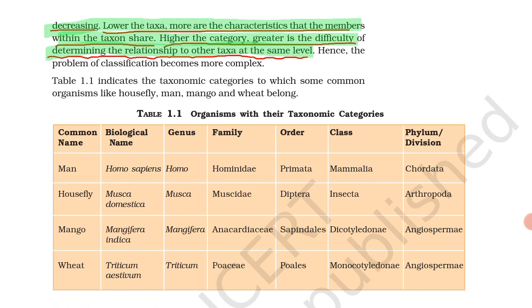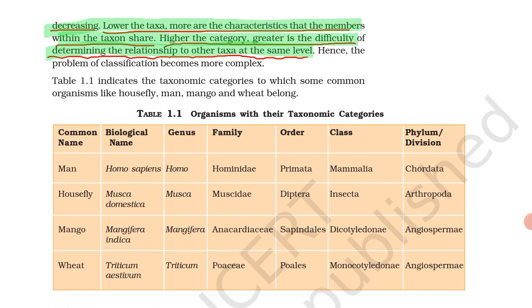Then next is housefly. Housefly is called Musca domestica, and Musca is the genus. Muscidae is the family. Order is Diptera. Class is Insecta, since housefly is an insect. Phylum or division is Arthropoda. Arthropoda means jointed appendages. It has 3 pairs of legs. It is called arthropoda, insects.